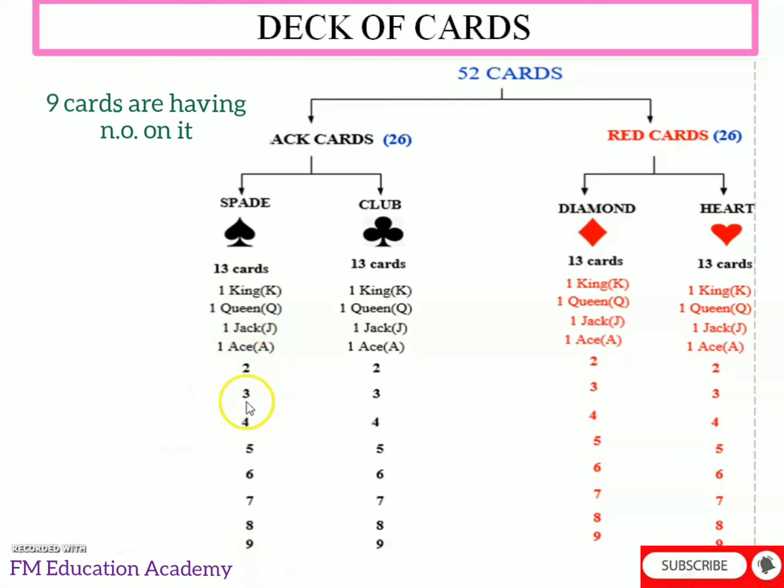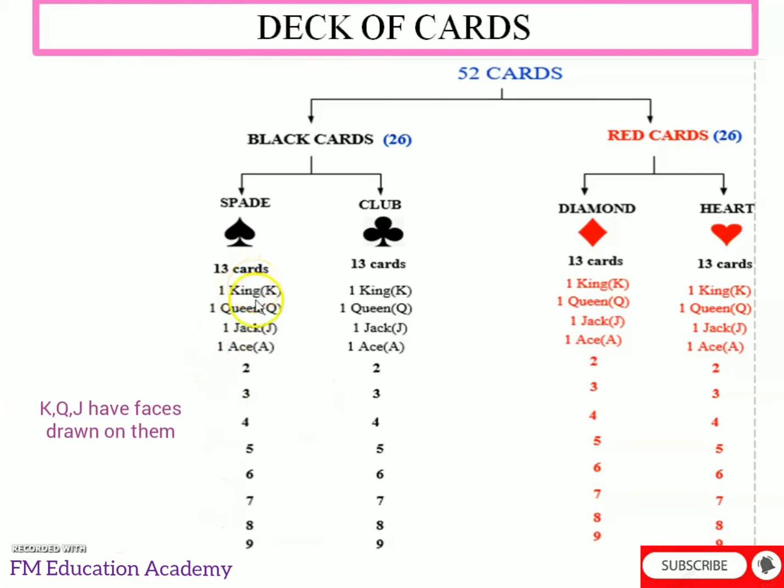So 9 cards will have numbers on them, and numbers will start from 2 to 9. That is, we'll have a card named 2, then 3, 4, 5, 6, 7, 8, 9. So there are 9 cards which have numbers on them, and king, queen, jack will have faces. Ace will not have a face. This same thing, whatever I have for spade, I have for club, as well as for diamond and heart.